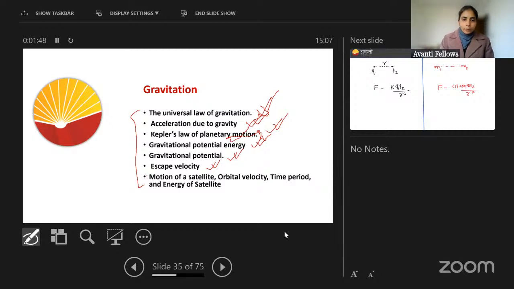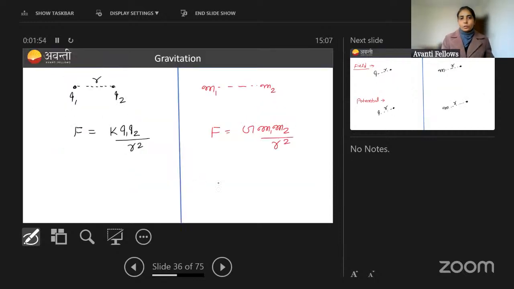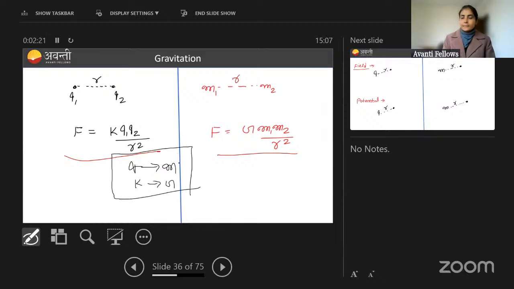Now, if I take you quickly through all those things, just as we have studied Coulomb's force in electrostatics, if there are two charges with separation R, then force is this. Similarly, in gravitation, if there are two masses and the separation between them is R, then force is this. Here you can see there is quite a resemblance. Q is getting replaced by mass and K is getting replaced by G. Here, if one charge is positive and another negative, force is attractive. Here force is always attractive because masses attract each other.